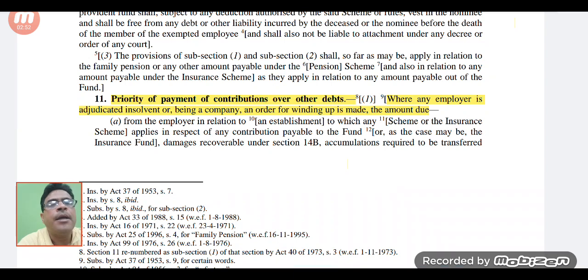Later on he can think of other expenses or other responsibilities. Means he has to give priority over all the debts incurred by him, and settle first the contributions related to this account. So this is an important aspect. This shows the importance of this PF Act 1952 and its implication for the employees.